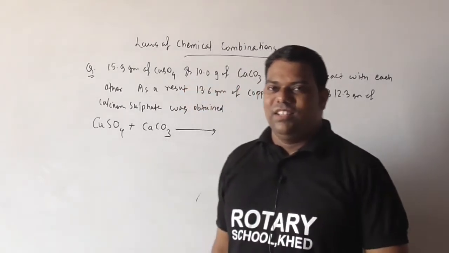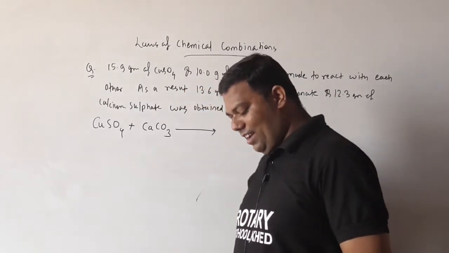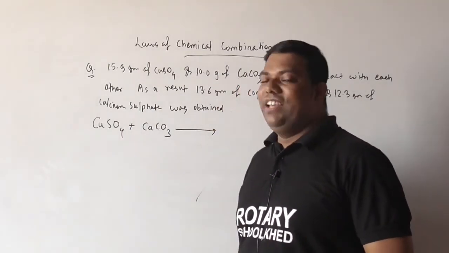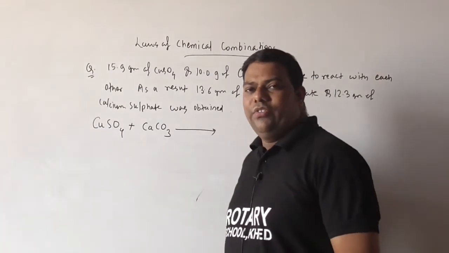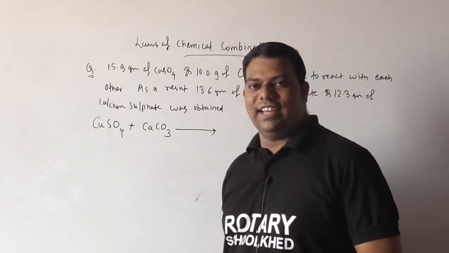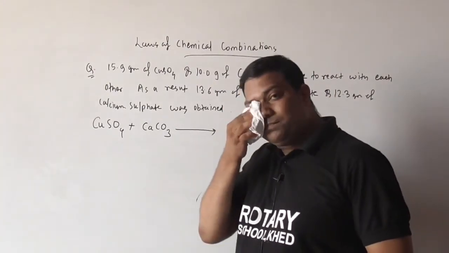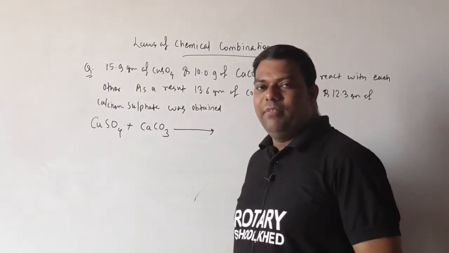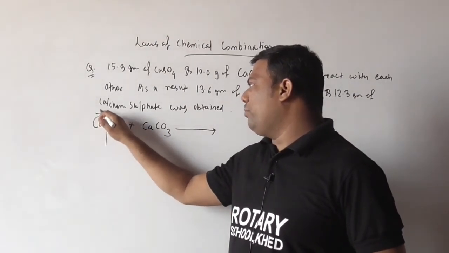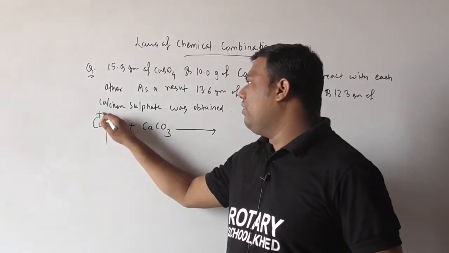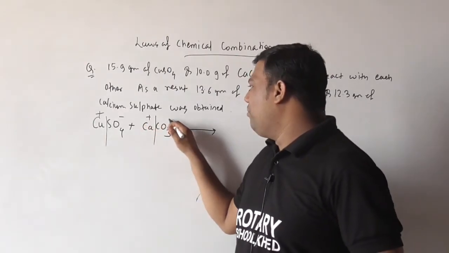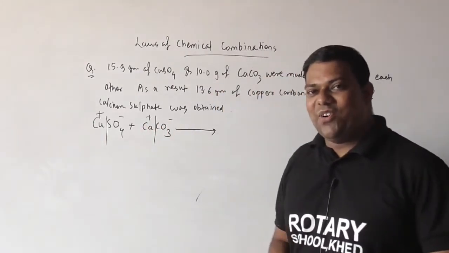We can break the reaction into cation and anion parts. As you know, copper metal is always electropositive, plus, and sulfate is minus. Here the metal is plus, carbonate is minus. I hope you understood this.